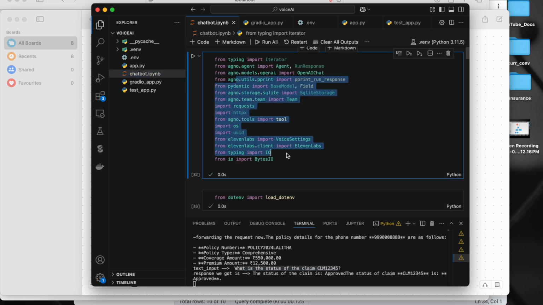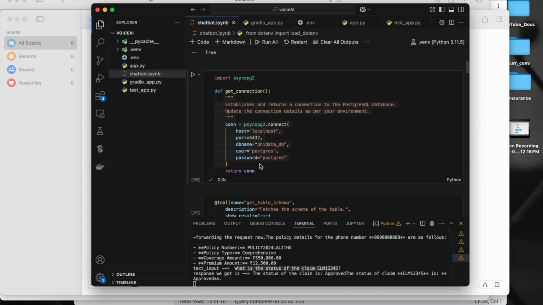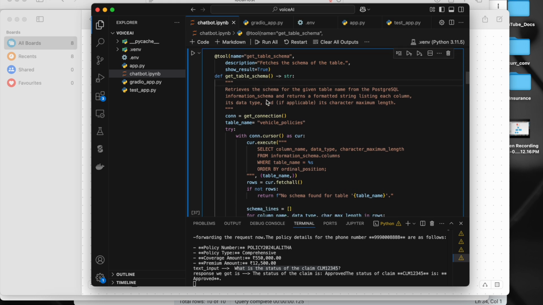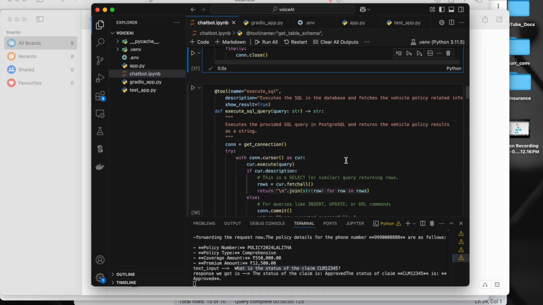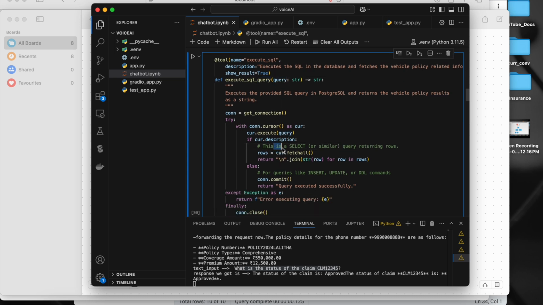I'm just importing the libraries, loading from the .env file for the APIs, and I'm getting the Postgres database connection for my local. And now I have one tool here which will get the schema using this information schema table for the Postgres table. And I have another tool which will get the query as input, executes it, and returns the response in the string format. That's it.